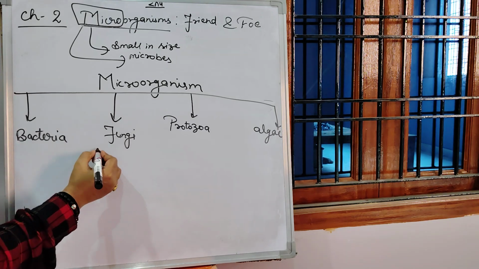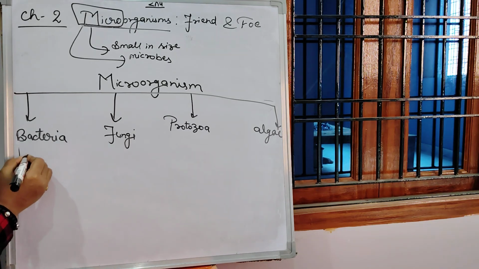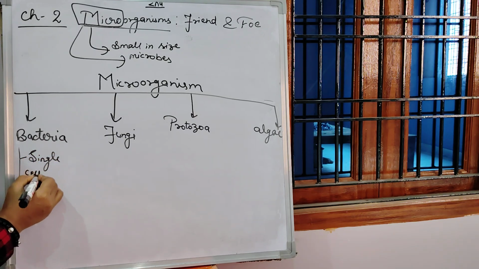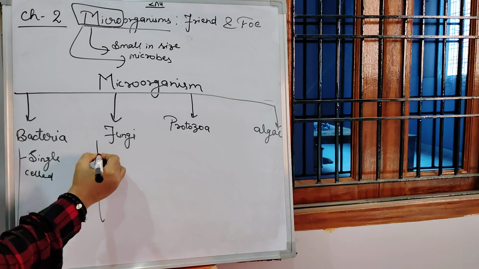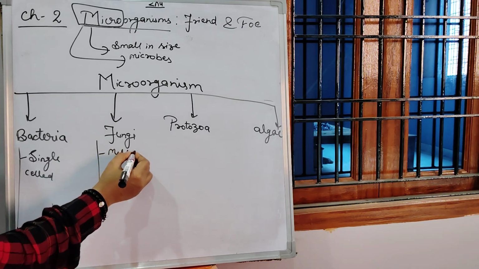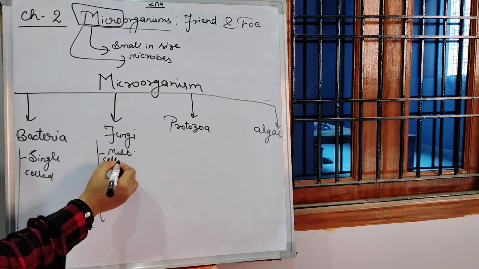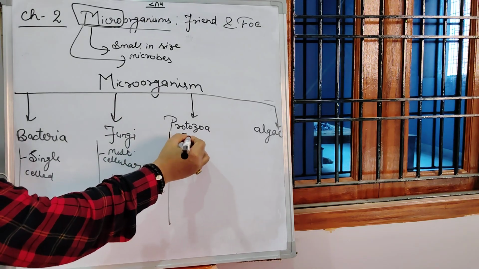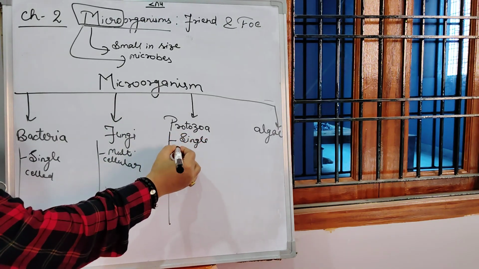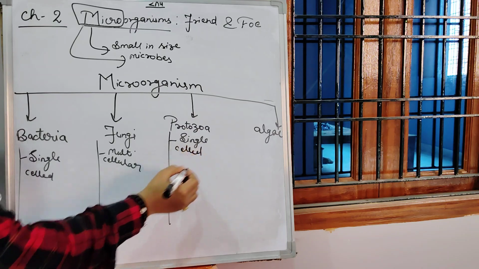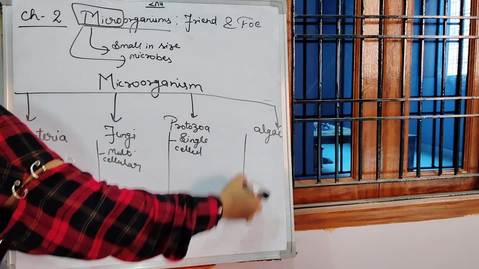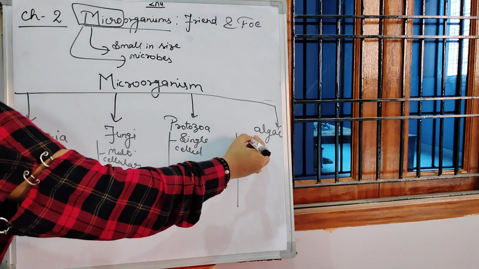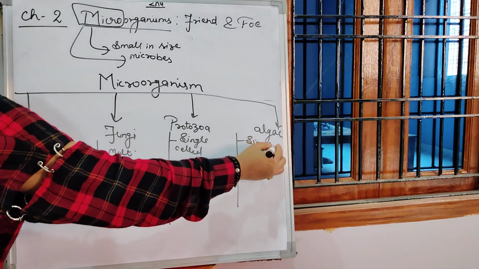Fungi, first you should have learned that bacteria is single cellular. It is a single cell. Fungi is multicellular. Protozoa is a single cell. And algae could be multi or single cellular. Both exist. Some are single, some are multi.